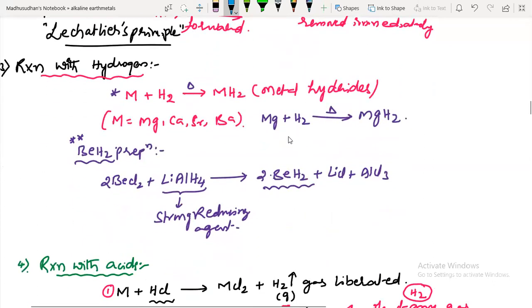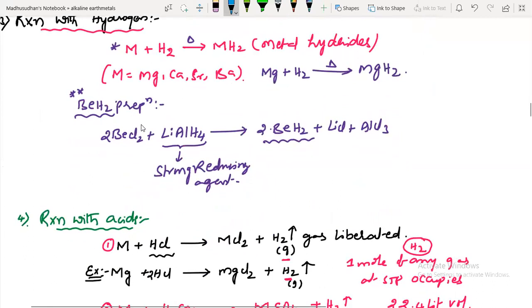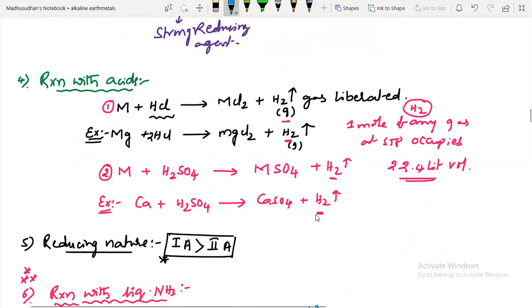If reaction with hydrogen, metal hydrides are forming. The normal method is magnesium on reaction with hydrogen, which forms magnesium hydride. But for BeH2, the preparation method is from a strong reducing agent, lithium aluminum hydride, we'll get BeH2. Next, on reaction with acids, they liberate hydrogen gas.